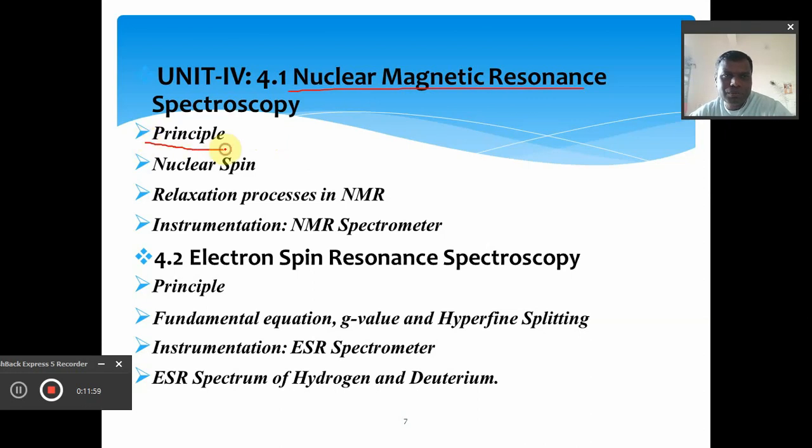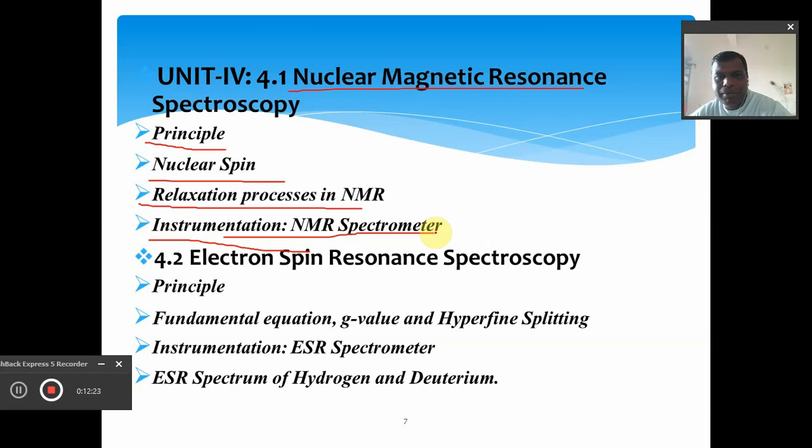So in this we will discuss the principle of this spectroscopy and what is meant by nucleus, because nucleus is one of the important entities which takes part in the NMR spectroscopy, and we will talk about the relaxation process of the nucleus in NMR spectroscopy, and definitely the instrument which is used for this purpose is called the NMR spectrometer, that we will discuss in the study of NMR spectroscopy.